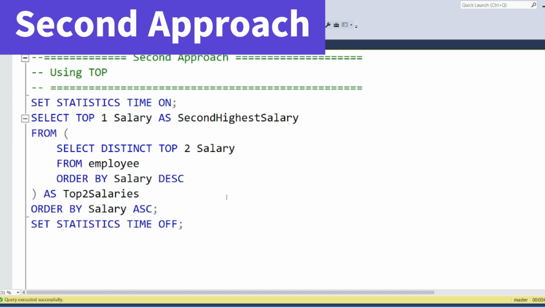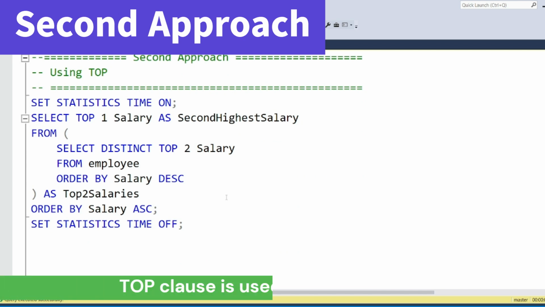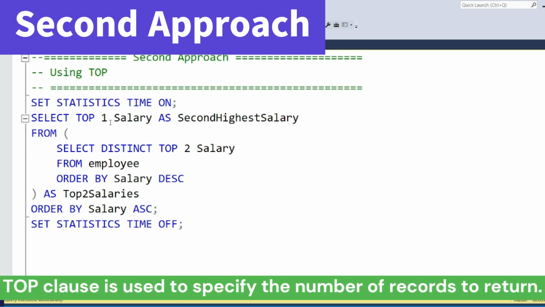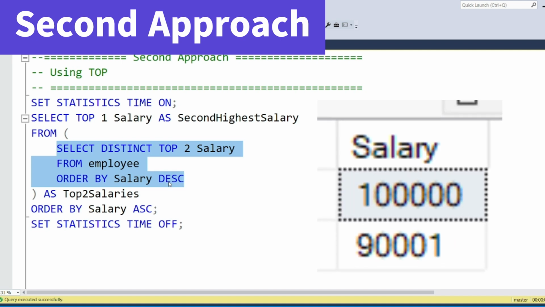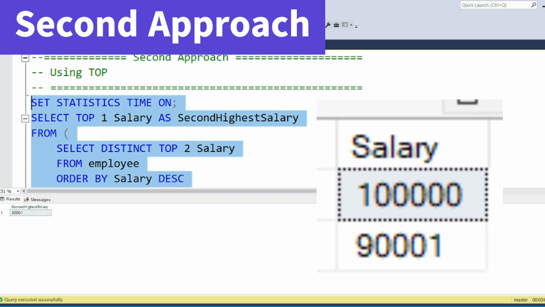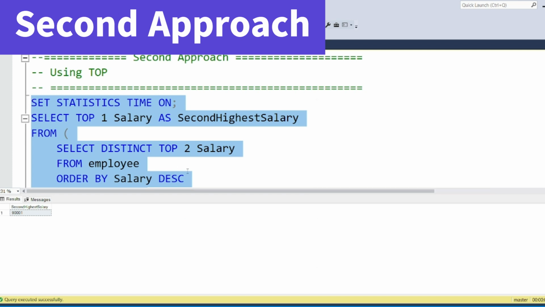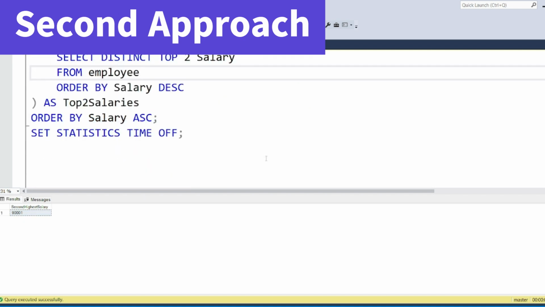In the second approach, we are using something called top. Top is also a clause, and you are already aware of this. Top basically gives you the top number of records that you specify. Here also we have an inner query and an outer query. The inner query gives you 2 records, and then the outer query picks one of the records out of that. If you execute this, it will give you 90,001. Basically it reverses the order, and out of that the second highest is picked up by the outer query. Okay, so this is the second approach.